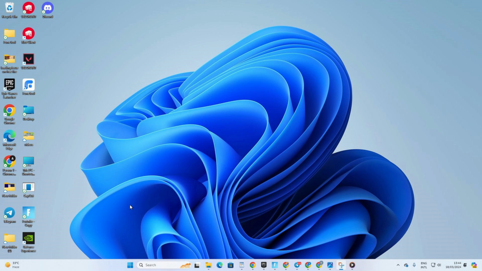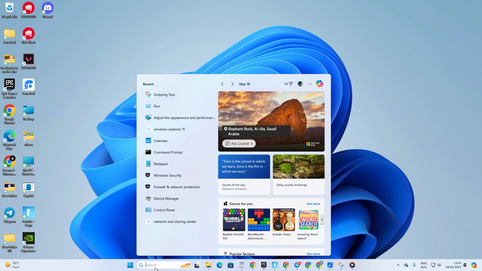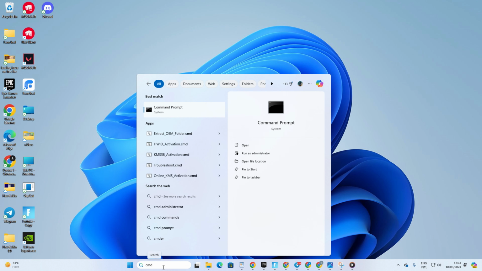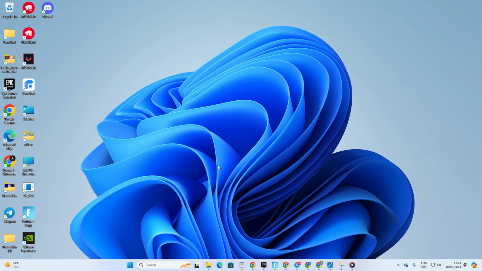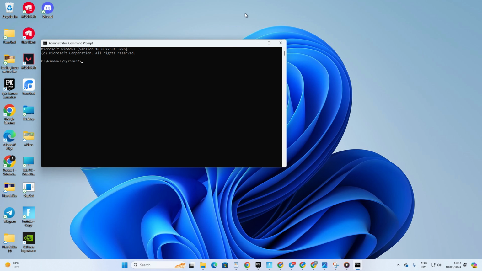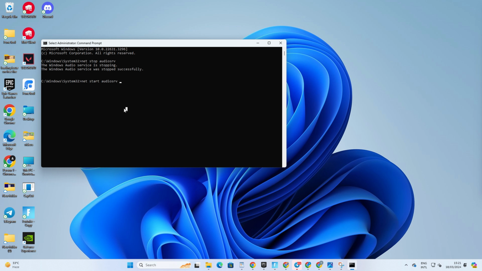Solution 1. Restart the Windows audio service. To do this, first click on the search icon and type in CMD. Then right-click on Command Prompt from the search result, select Run as administrator from the menu, and click on Yes to give permission. Now, in this window, type in net stop audiosrv and hit enter. After that, type in net start audiosrv and press enter. Now, check if you can hear any sound in Discord.